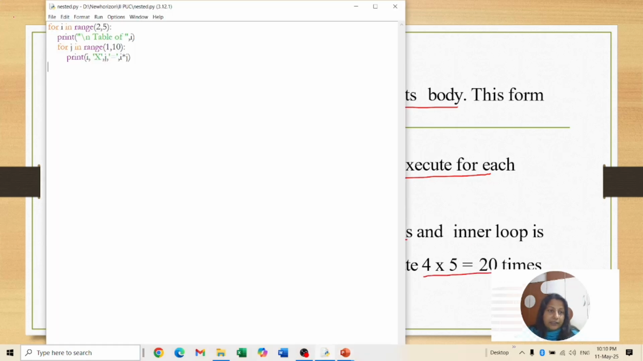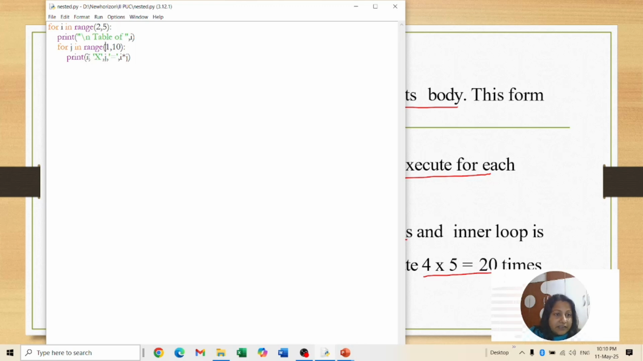Here I have created the table from 2 to 4. I is the outer loop, and what values is it taking? 2 to 5, which means it will take the values 2, 3, 4. What I am printing inside the for loop is print of I, which means the first time it will print 2, then 3, then 4. And what is the inner loop? The inner loop is the j variable, and it accepts the values 1 to 10, which means 1 to 9.